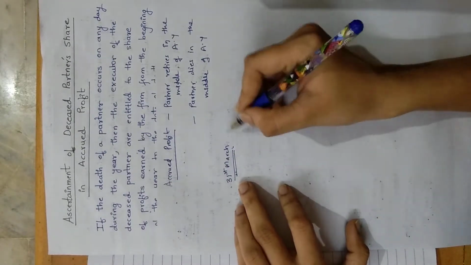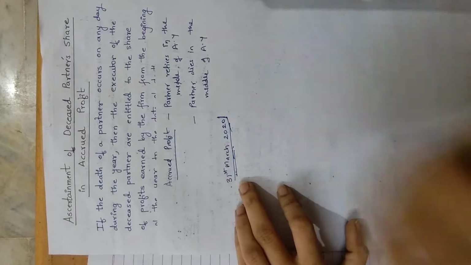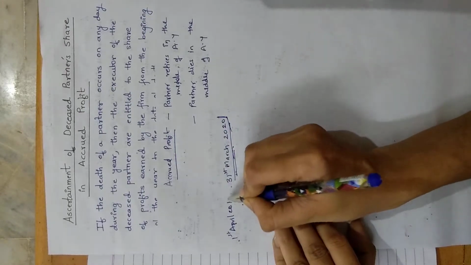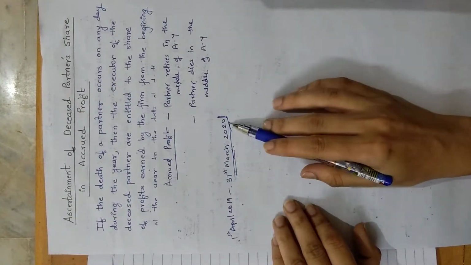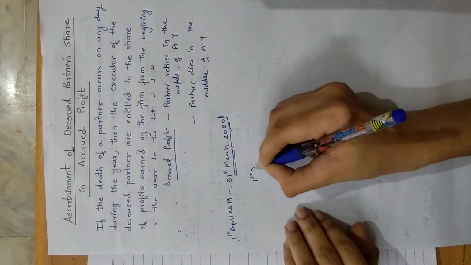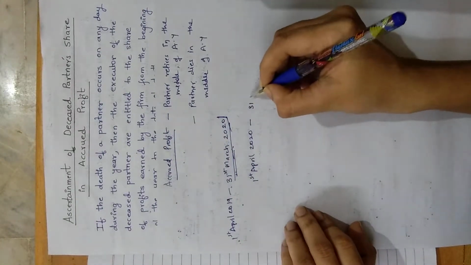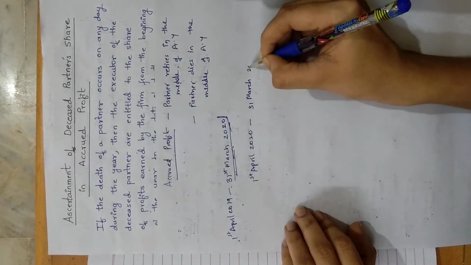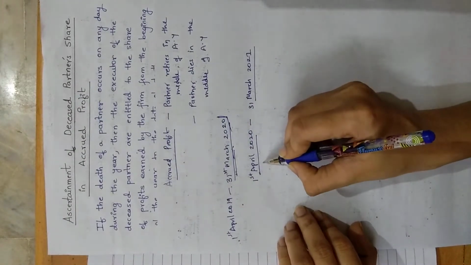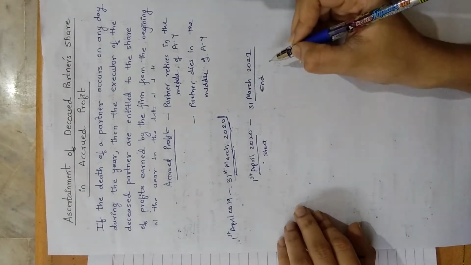आता suppose 31st March 2020 year end झाले, म्हणजे 1st April 2019 it started and it ended on 31st March 2020. Next accounting year start झाले on 1st April 2020, which will end on 31st March 2021. आता ही date आणि ही date, this is the start of accounting year date and this is the end of accounting year date.